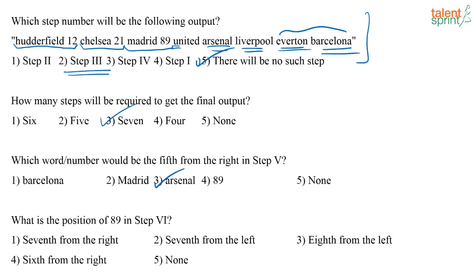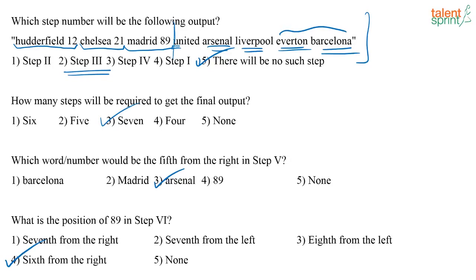Then what is the position of 89 in step 6? See, 89 is here, right? It will always be here. We have fixed that in step 3 itself. It won't change its position after that. So in step 6, 1, 2, 3, 4, 5, 6, 6th from left, or if that is not there, from right, what will it be? 1, 2, 3, 4, 5, 6. Yeah, 6th from right. So 6th from right is there in the options. You go with that as the answer.